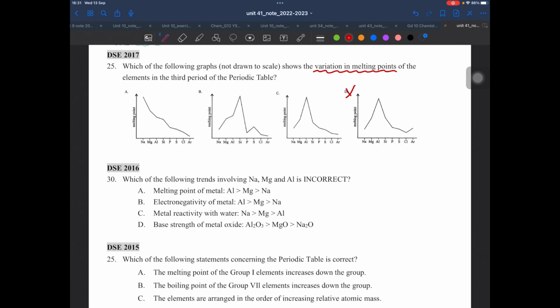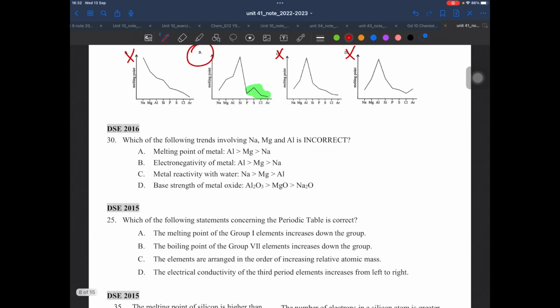For example, D and A are surely incorrect because there's no point for sodium to get the highest melting point, or aluminium to get the highest one. And with the same idea, C is not correct because silicon should be stronger than aluminium in melting point. So finally, the answer is B because of the signature here. So you can mark it down. This is the signature in the melting point because of the different molecular size.